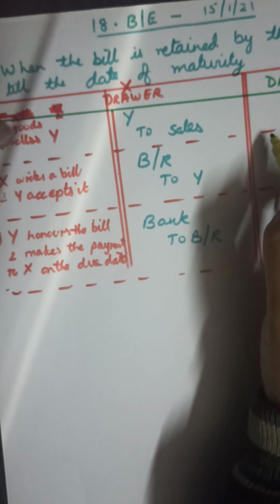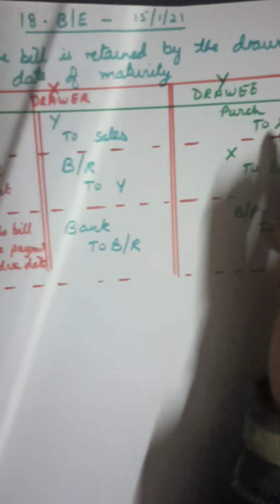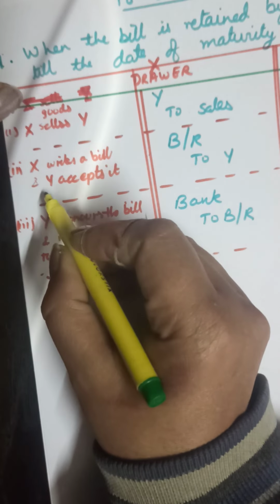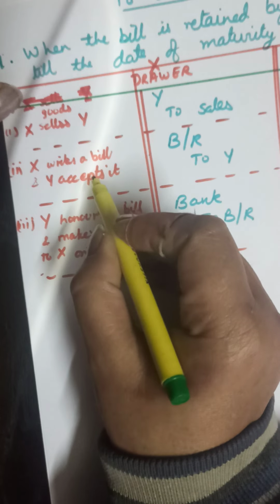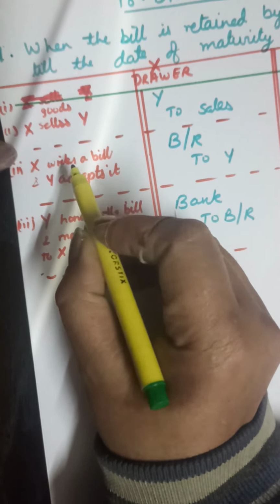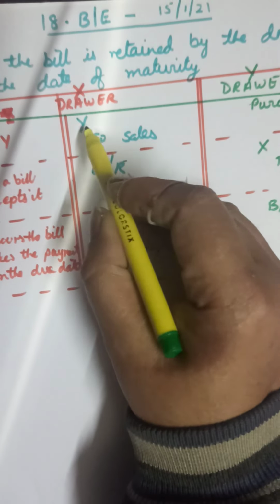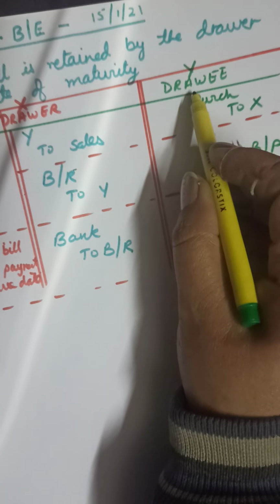And in the books of Y, it will be purchases to X. Next is when X writes a bill on Y and Y accepts it and returns it to X. I repeat, X had sold the goods to Y. The goods sold means Y to sales, and purchases to X in the books of the drawee.